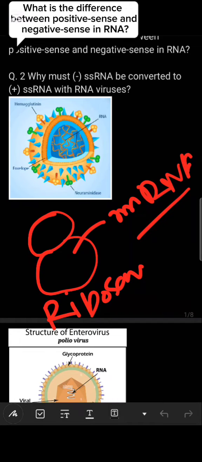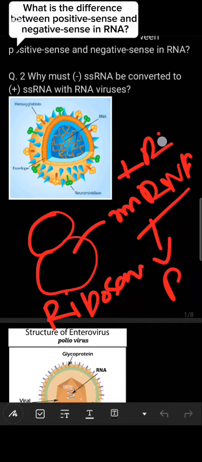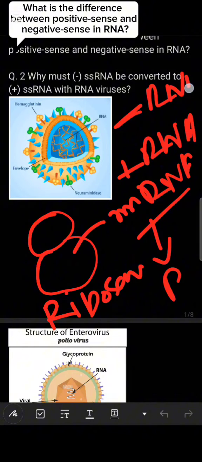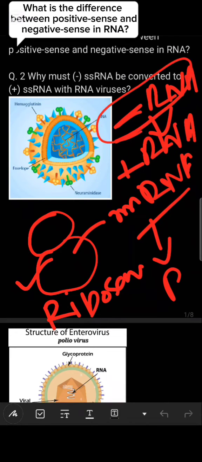Actually ribosomes detect the messenger RNA for protein synthesis, okay. So for positive RNA there is no need to convert into another RNA. Must keep it in your mind, positive RNA is the messenger RNA. But in the case of negative RNA or antisense RNA, it is first converted into messenger RNA, and the reason is that messenger RNA is actually detected by the ribosome. This negative RNA is not detected by the ribosome for protein synthesis. So the reason is that the negative RNA is converted into the positive RNA first and then forms the proteins. Is it clear?